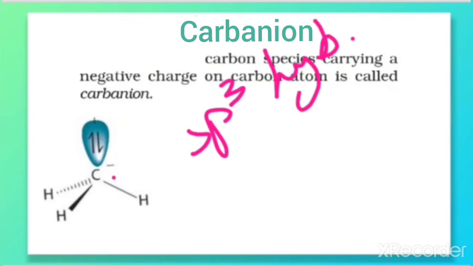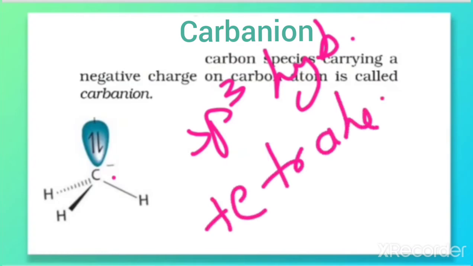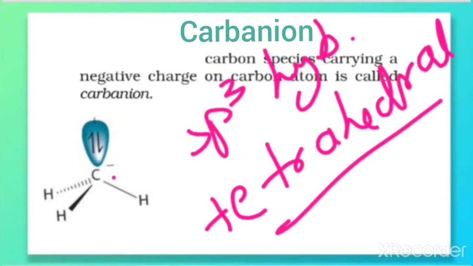Therefore, its geometry is tetrahedral. Note down, its geometry is tetrahedral. You are already familiar with sp3 hybridization, so the carbon has a tetrahedral structure. So the negatively charged carbon atom in the carbanion is sp3 hybridized and its geometry is tetrahedral.